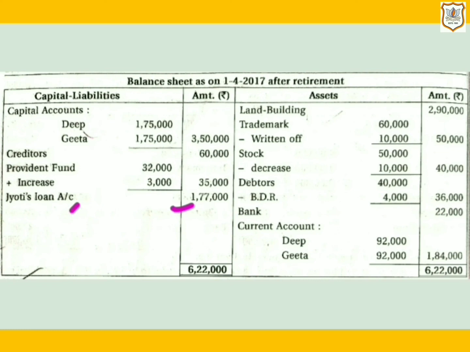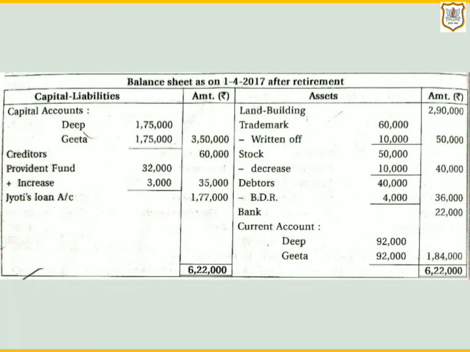Then on the liability side, we will show Jyoti's loan in the balance sheet, that is 1,77,000 Jyoti's loan account, and their current account balance will be shown on the asset side. Here it is 92,000 of Deepa and 92,000 of Geeta. Total in the outer column, that is 1,84,000. And your balance sheet will be tallied with the amount of rupees 6,22,000. So here we have completed question number 10.